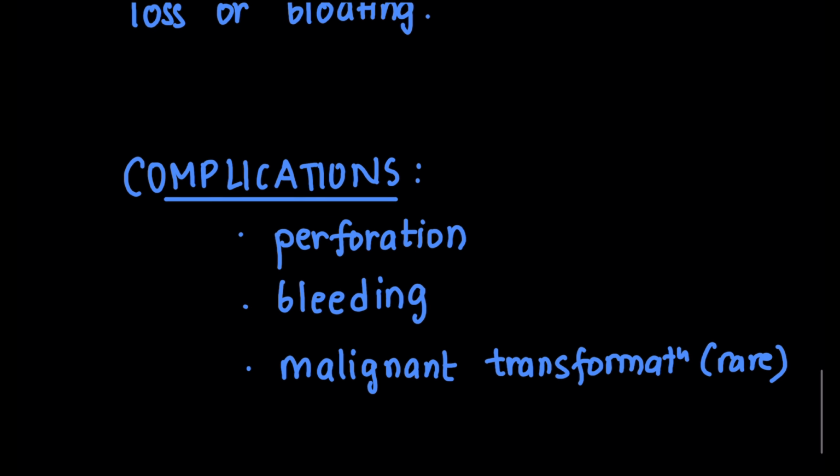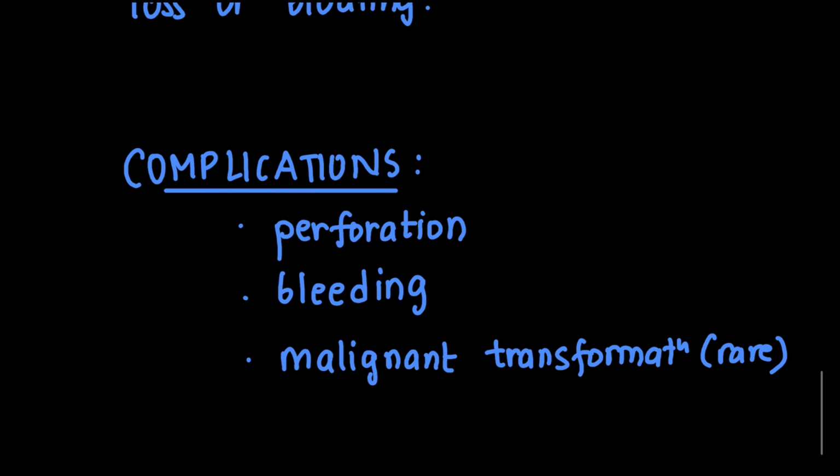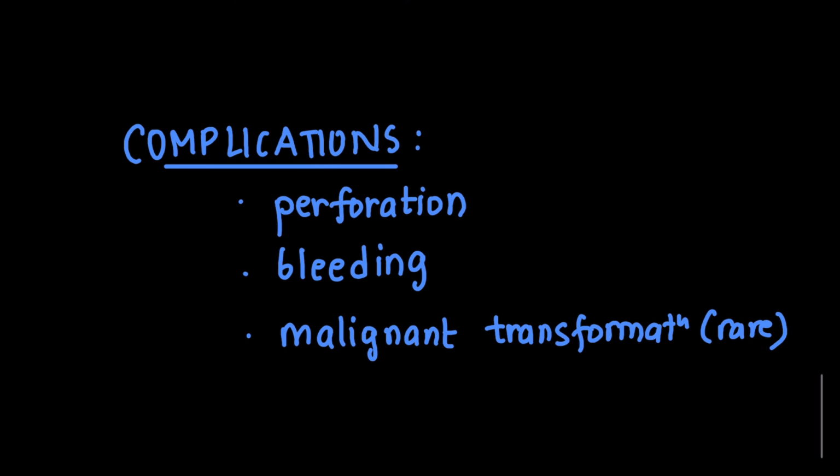Complications of peptic ulcer could be perforation. Perforation is the most common complication of gastric ulcer. Bleeding is also very common. It can lead to iron deficiency anemia. Malignant transformation is rare, but it can happen.